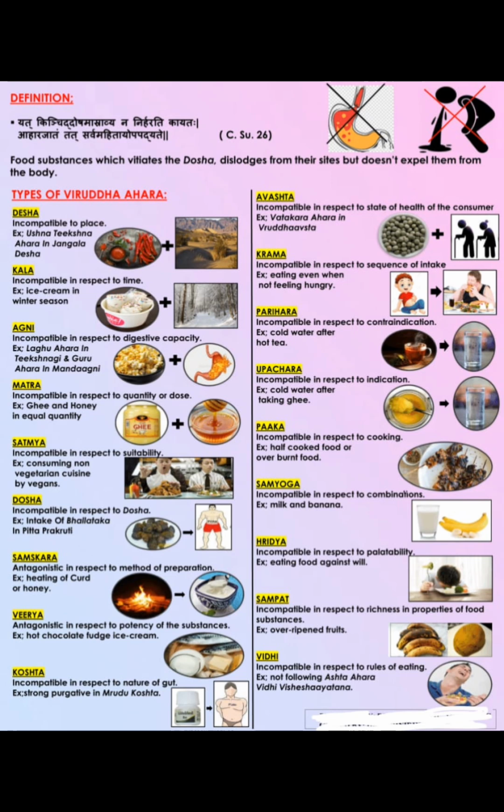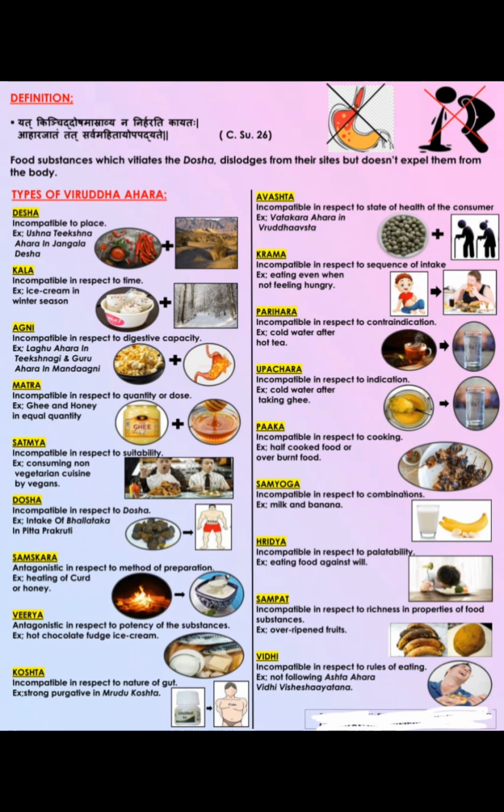Next one is Samskara Viruddha: heating the curd or honey. You should not heat the curd, you should not heat the honey, because by that process it will turn into a different substance. So that is Samskara Viruddha. Next one is Virya Viruddha, like hot chocolate fudge ice cream. Chocolate is very hot and ice cream is very cold. If you are mixing together hot and cold, Ushna Virya and Sheeta Virya, that is Virya Viruddha.